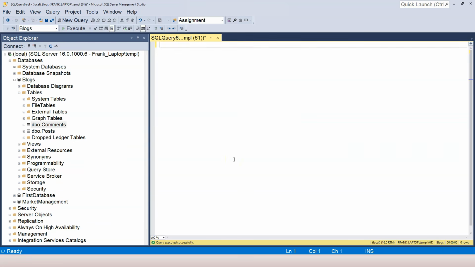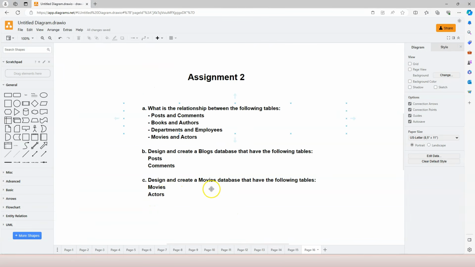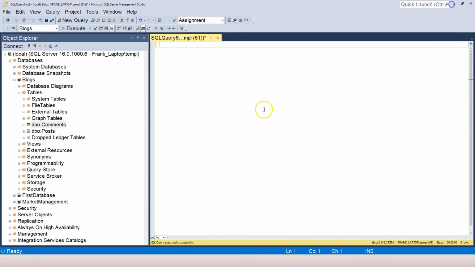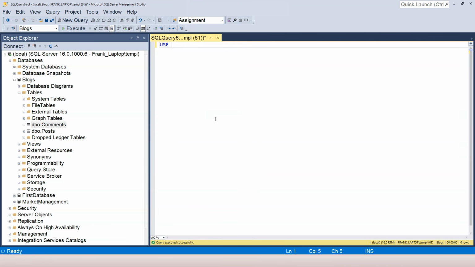Let's delete all of them, and let's work on the fourth assignment, which is to create the movies database with movies table and actors table. Okay, let's work on creating the database first. So create database, and we're going to call it movies. And I'm going to press F5. Now I'm going to press Ctrl R to hide the area and delete this. I'm going to use the use statement to switch to the movies database. And now I can work on creating tables.